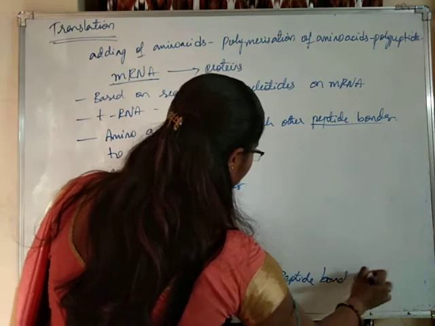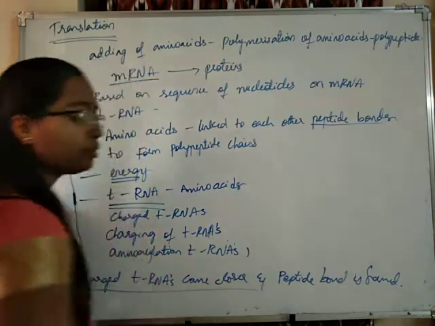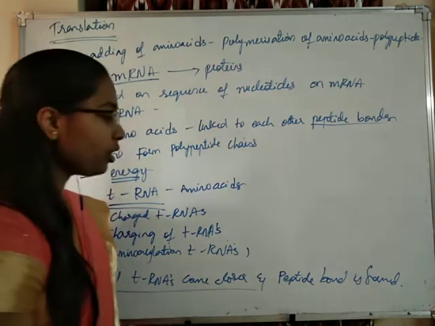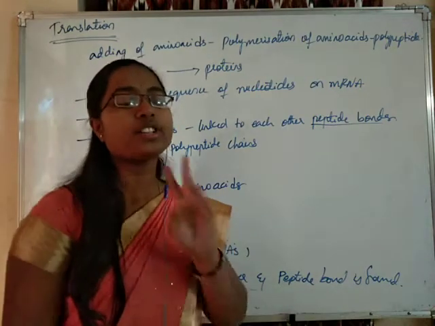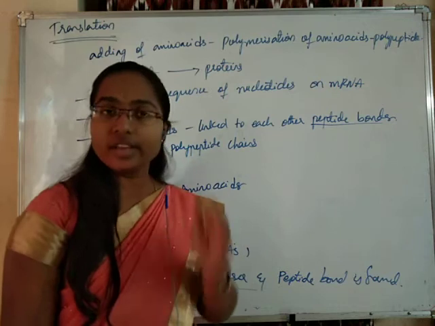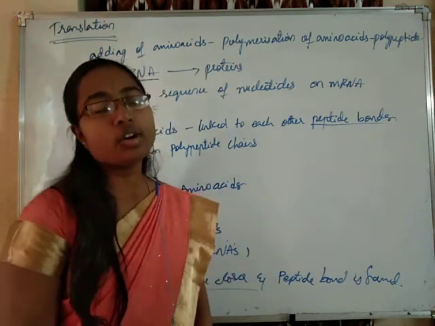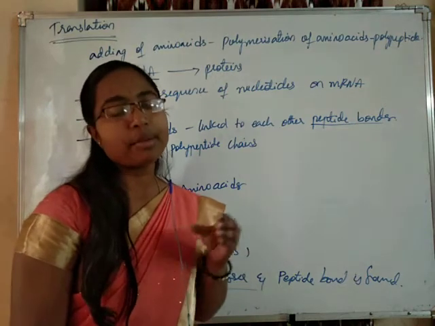When two charged tRNAs come close to each other, a peptide bond is formed between them, resulting in the formation of the amino acid peptide bond.